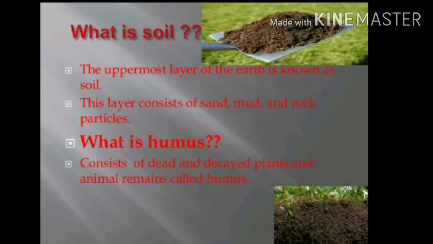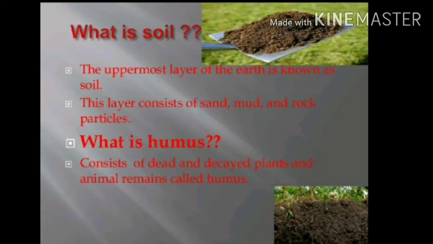So you find the different layers: the downside gravel, then sand, then clay, then one water layer, and on the water you are able to see some dead or decaying, rotting matter which is floating over the water. And this rotting dead matter in the soil is called humus. Humus consists of dead and decayed plant and animal remains.